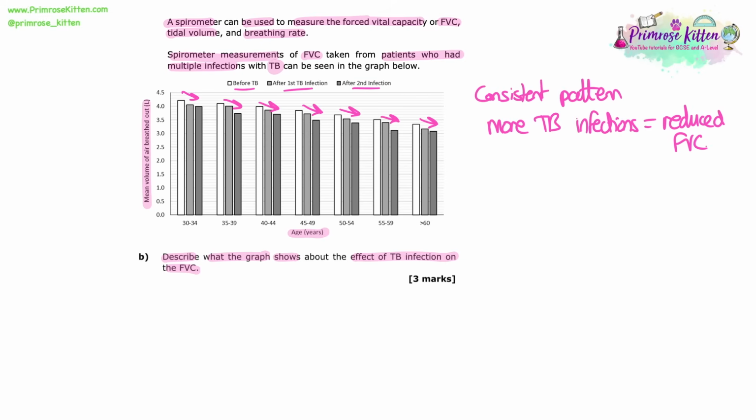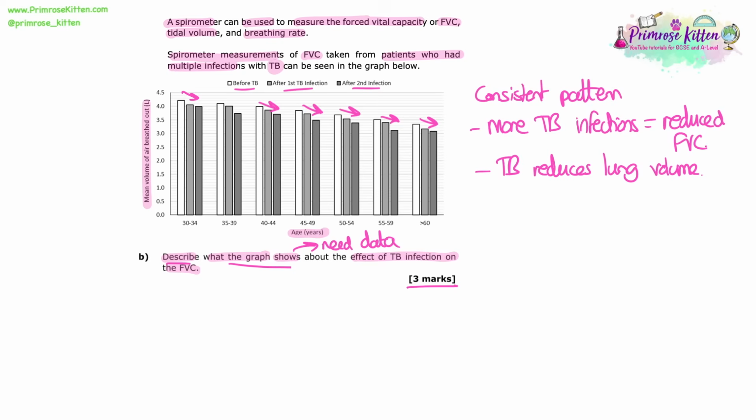So there's a consistent pattern here that more TB infections equal a reduced forced vital capacity, that's the measure of volume of air that the lungs can breathe out after one big intake of breath. This suggests that TB infection reduces lung volume each time you have an infection. And because it's a describe question and it's asking you to show what the graph is telling you, we're going to need to put some data in our answer at some point.